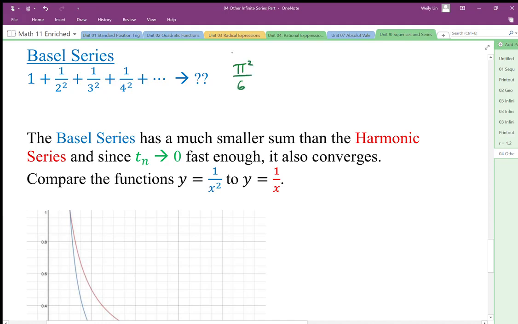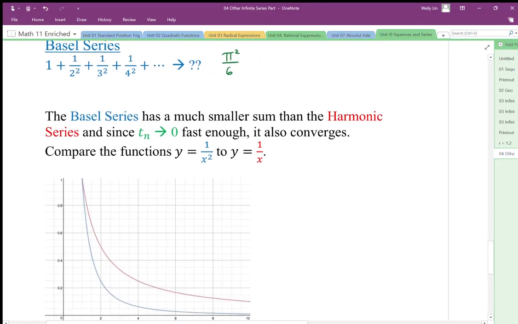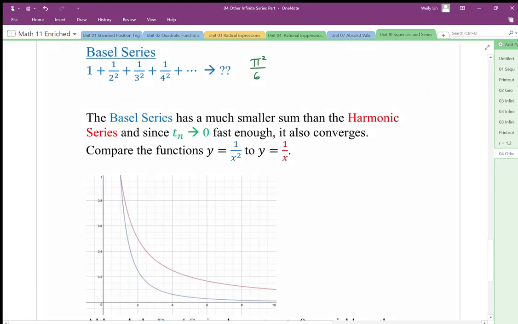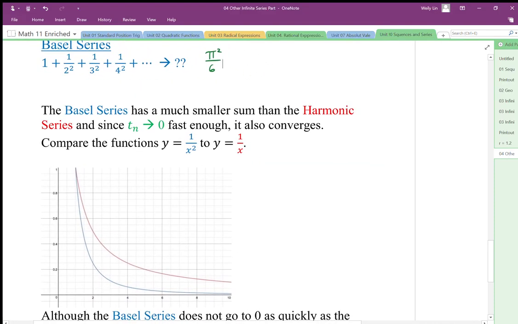Now it's very difficult to figure this out, and we would not be expected to figure out the sum of converging series. That's actually not very important to us. What's important is whether it has a sum or it doesn't have a sum, whether it diverges or converges. Now when we compare the Basel series, the sum is much smaller, about 1.5. It's much smaller than the harmonic series because when we compare the two sequences,